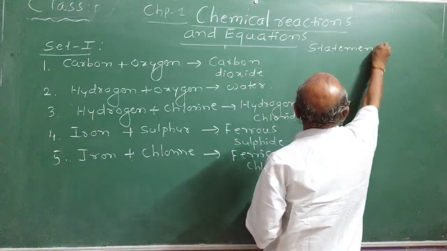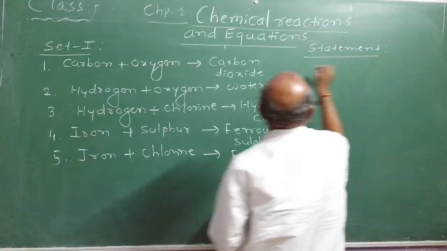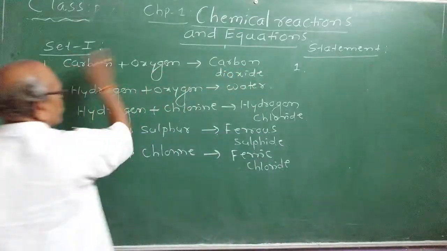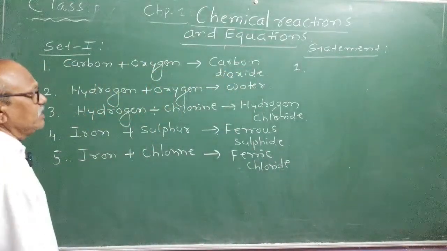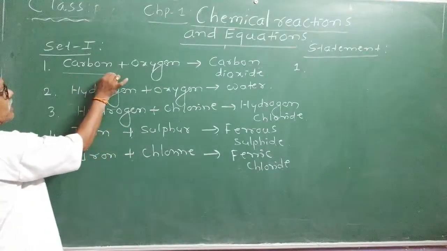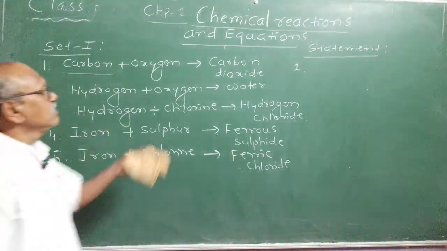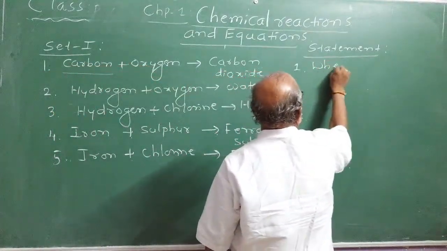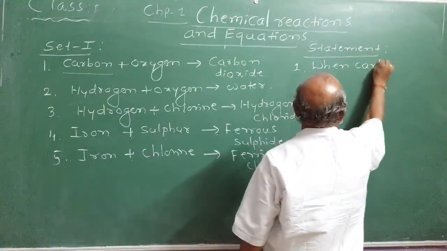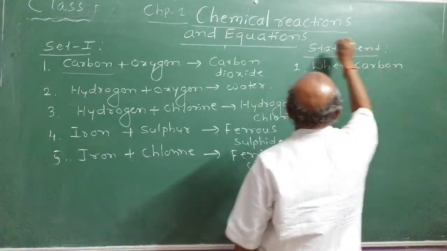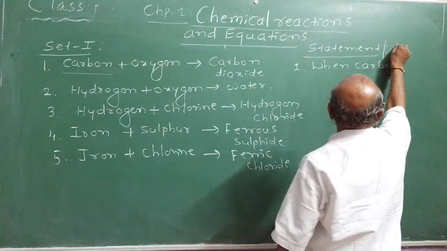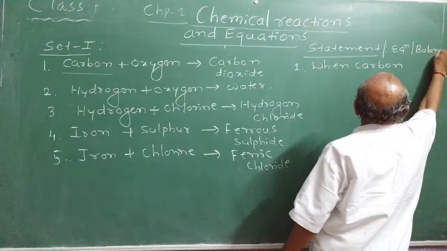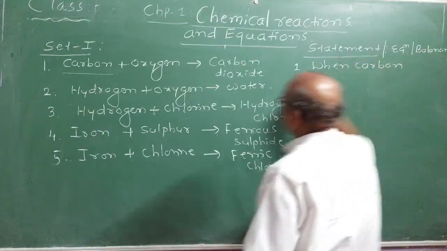I will show you one example. Statement. First reaction statement. This is a skeletal equation. This you practiced already. But practically, what is carbon? Carbon is a solid, black in color. Oxygen is a gas. When carbon is burnt, start writing the answers. I told you, statement first, then you write the equation, then you balance it. This is the work now. Many students don't know how to write the statement.